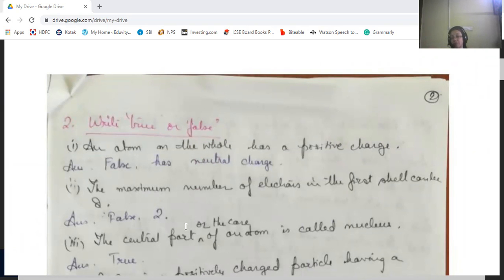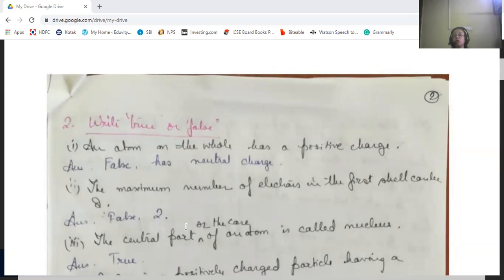How does it come to that? Because the positive charge is present in the nucleus in the protons, and the negative charge is present outside the nucleus in the electrons. So the charges will be balanced. Positive will be equal to the negative charge, and number also remains the same. Number of protons will be equal to the number of electrons. So number and charge both are equal in amount. That's why the charge on an atom on the whole will be neutral. So the statement is false.